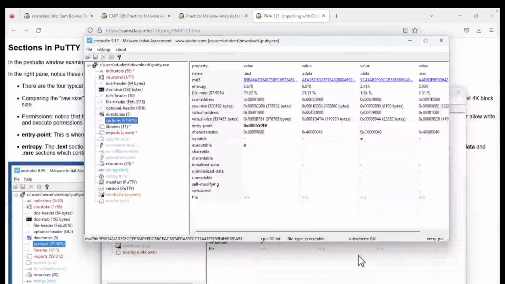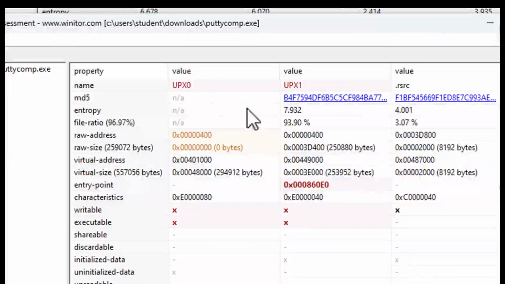However, if you look at the compressed file, it has a UPX0, which has no entropy because its size is 0. Has UPX1, which has a very high entropy, 7.9. It's almost completely maximum entropy because this is compressed data. Compressed files, you squeeze the air out of them, the entropy goes up towards 8. And here's the resource section with 4.